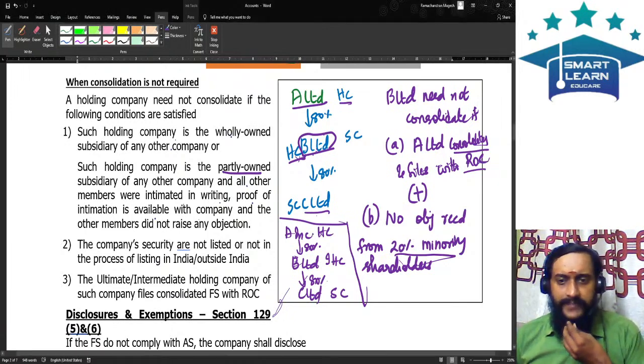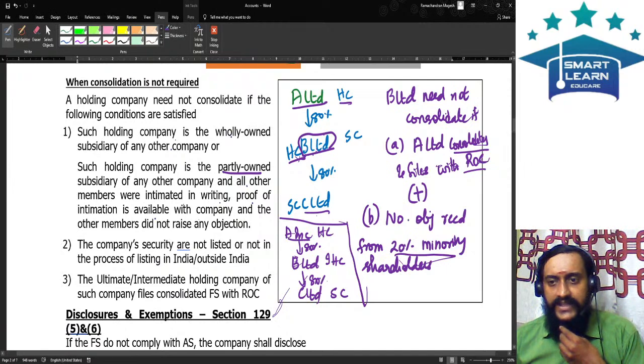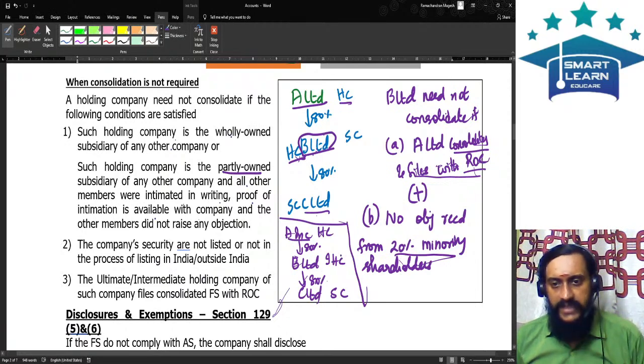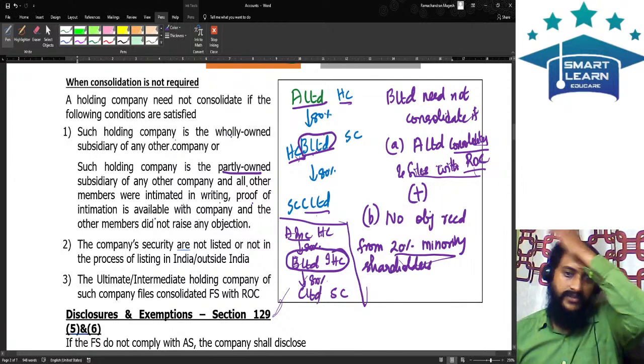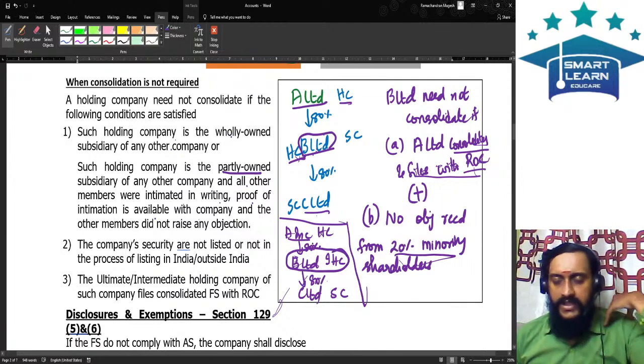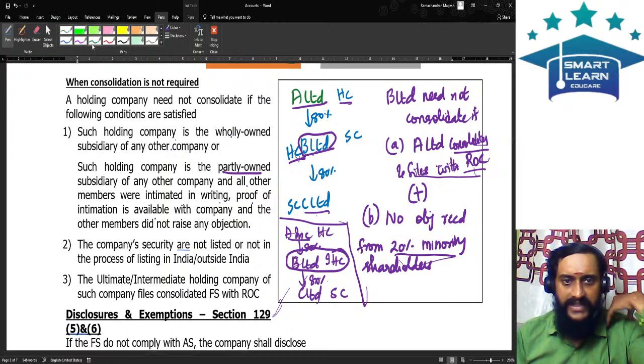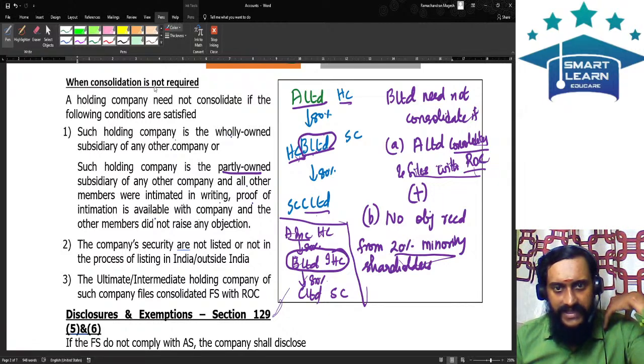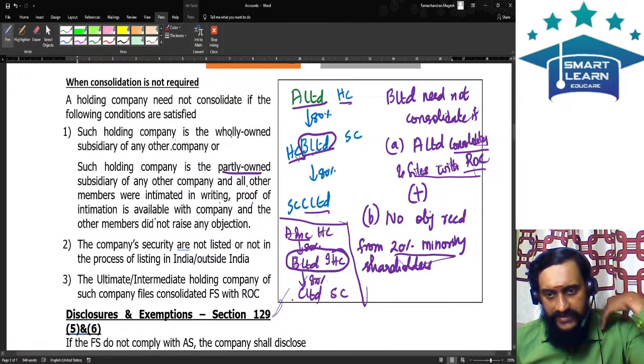A company incorporated outside India is not required to file any documents with our Indian ROC. Indian ROC does not have jurisdiction. In this case, tell me whether B Limited, the Indian holding company, should consolidate. Even though there is an ultimate holding company, it will not file any documents with our Indian ROC. Therefore, the law says that the intermediate holding company should consolidate. So here, whether consolidation is required or not, the answer is yes. B Limited shall consolidate.